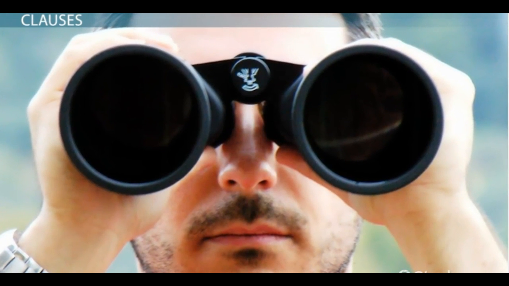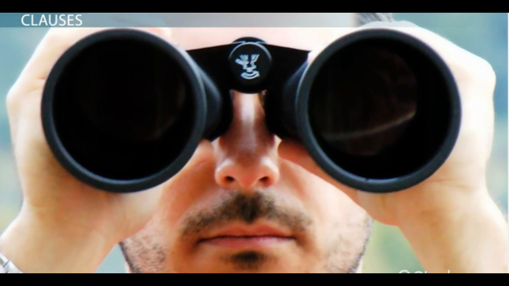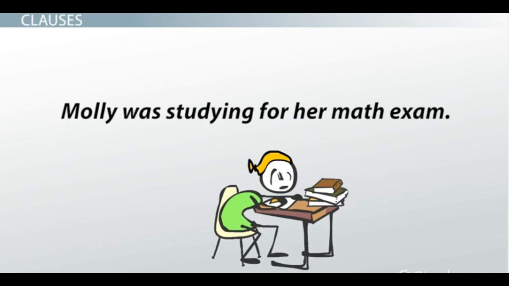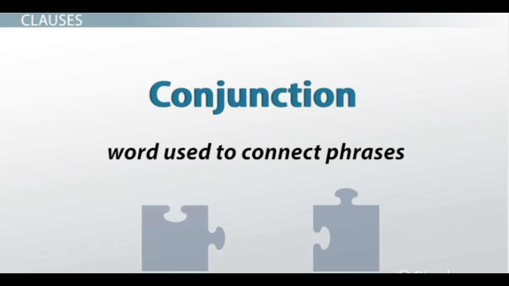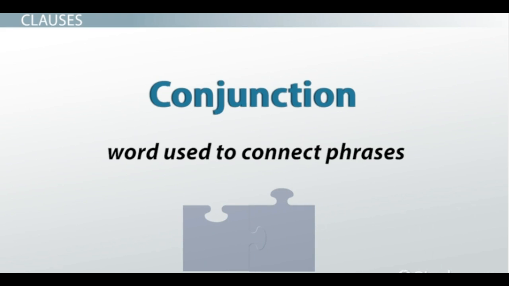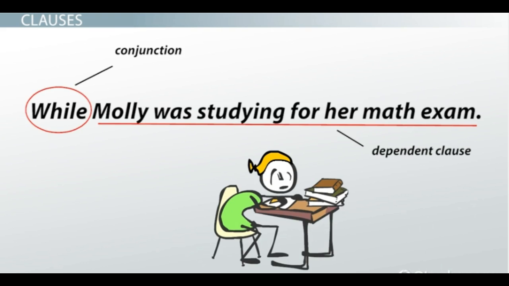Let's look at an example of a dependent and independent clause. This sentence, "Molly was studying for her math exam," is an independent clause since it has a subject, a predicate, and can stand alone. However, if you add a conjunction, which is a word used to connect phrases, the clause becomes dependent. "While Molly was studying for her math exam" is not a complete sentence.